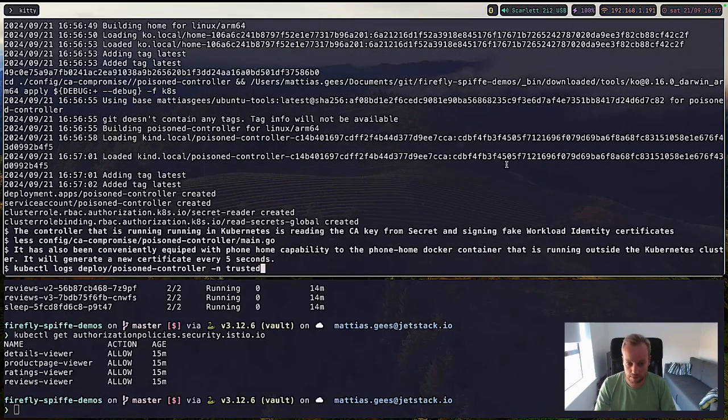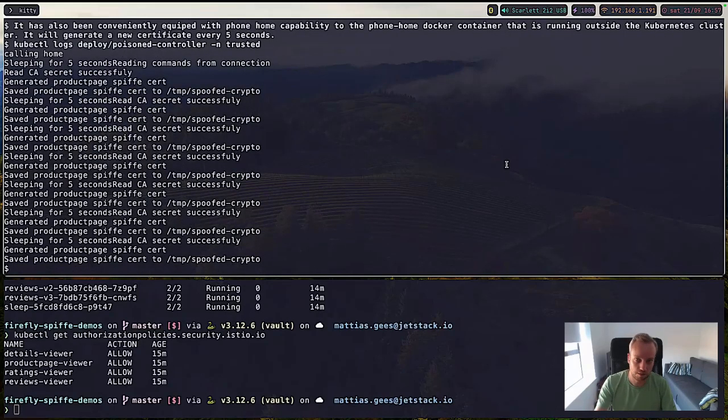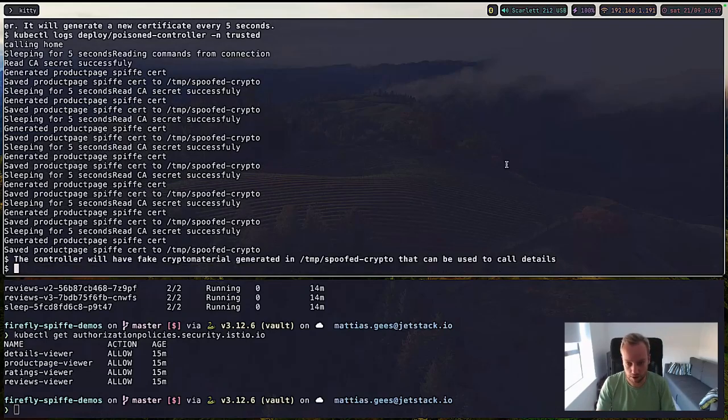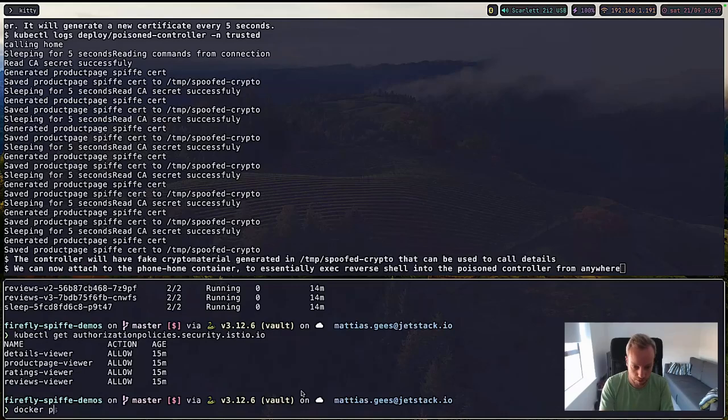So we can see that our poison controller is generating that SPIFFE cert every 5 seconds, and it's saving it to temp spoofed crypto. So what we're now going to do is we have also a phone home container deployed.